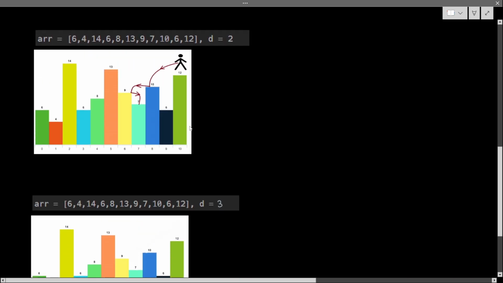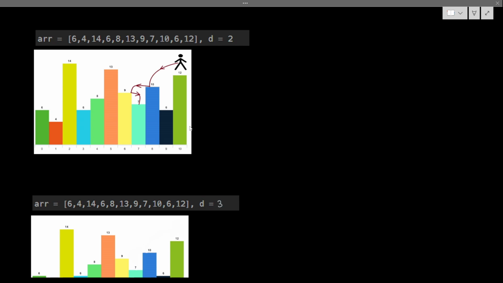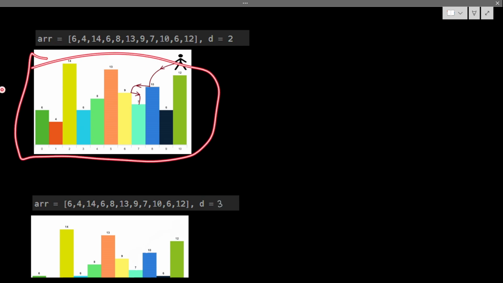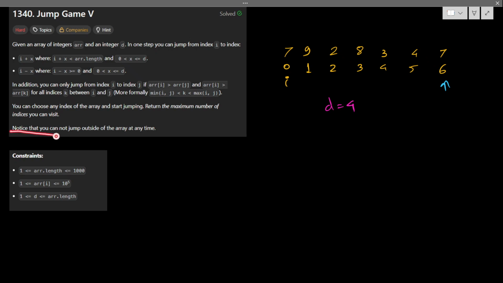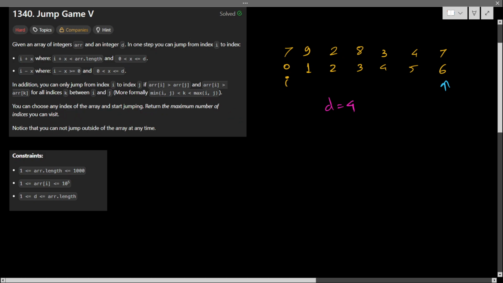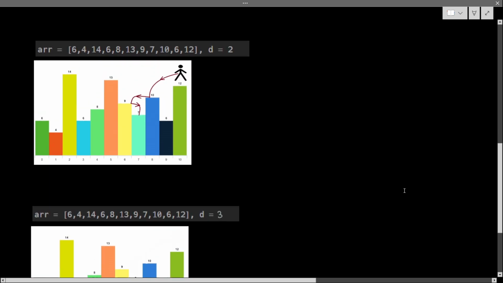Let's see this example. Here we can see this is my array, and this is a pictorial diagram of that. One thing I forgot to mention: notice that you cannot jump outside of the array, and you can choose any index as a starting point. Return the maximum number of indices you can visit. This is the maximum number of indices, not the maximum number of jumps you can do. They didn't ask that, so you have to return the maximum number of indices you visit. That's why you have to do one thing extra.